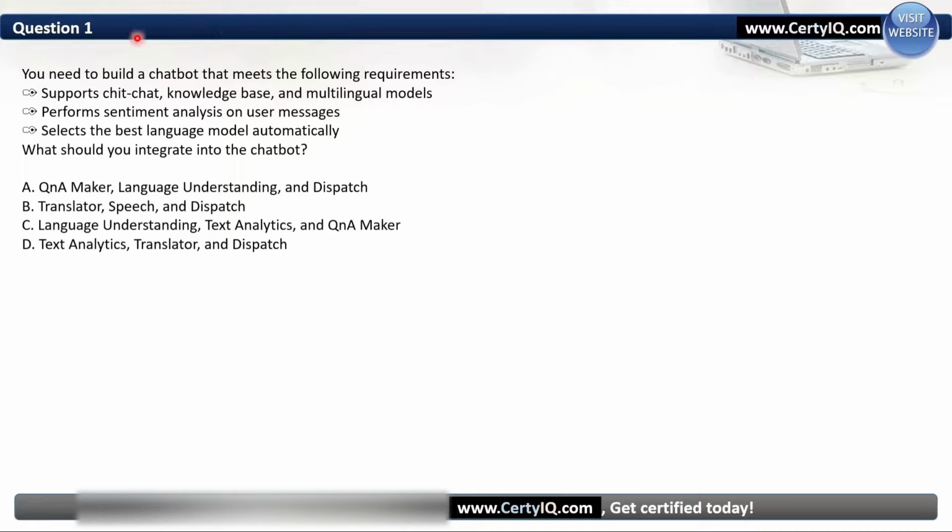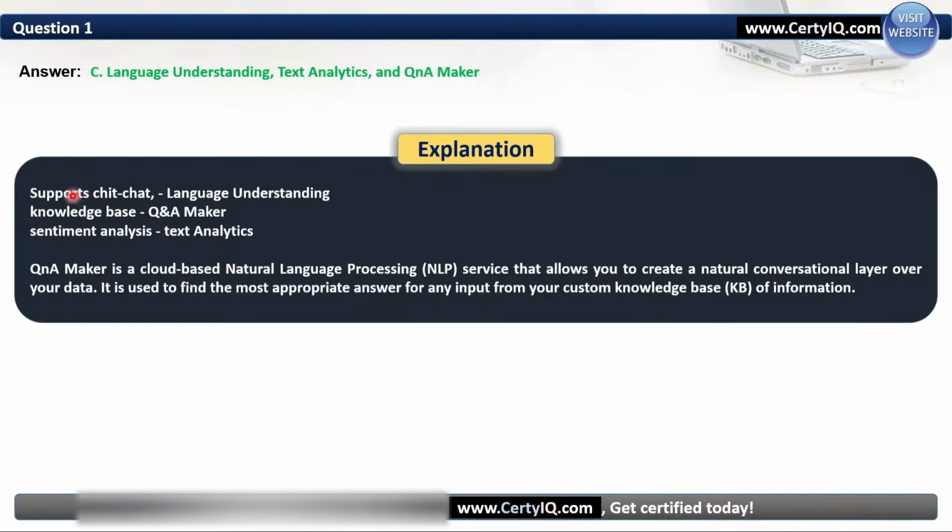Question number 1. You need to build a chatbot that meets the following requirements: sports chit chat, knowledge base and multilingual models, perform sentiment analysis on user messages, select the best language model automatically. What should you integrate into the chatbot? So here the correct answer is C. You will integrate language understanding, text analytics and QnA Maker. For sports chit chat, language understanding is required. For the knowledge base, QnA Maker is required, and for sentiment analysis, text analytics is required.